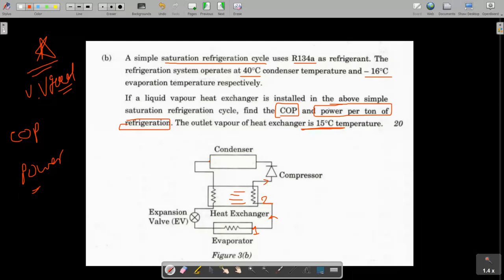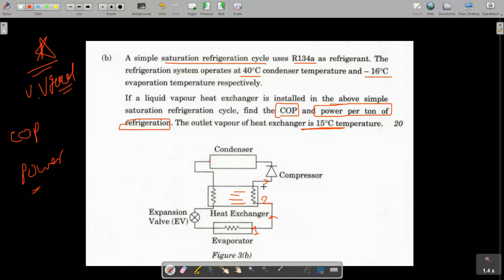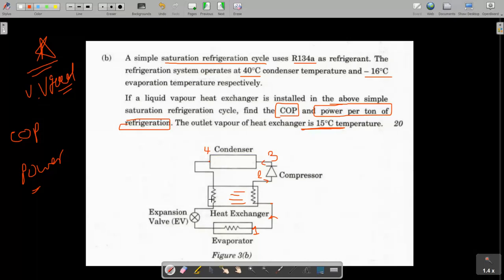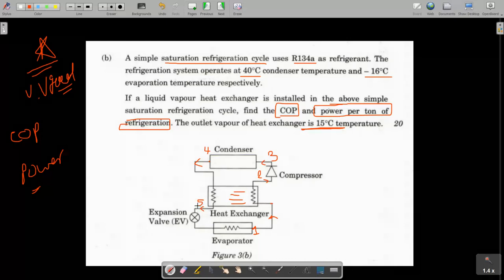The exit of the compressor is denoted by 3, and the exit of the condenser by 4. The 4 continues here, and after passing through the heat exchanger it is given as 5.